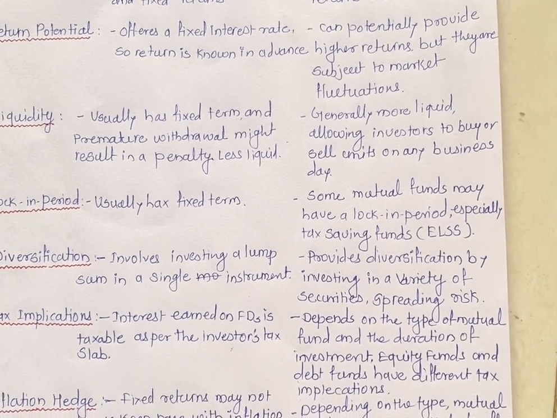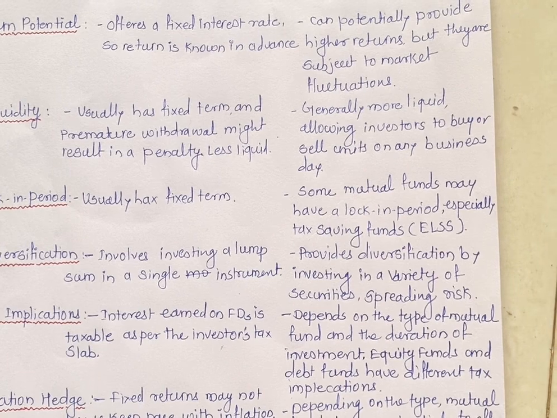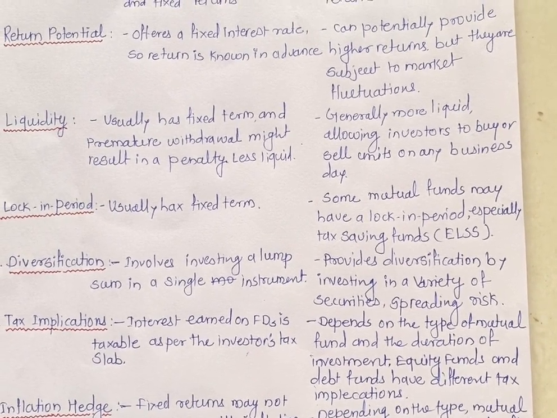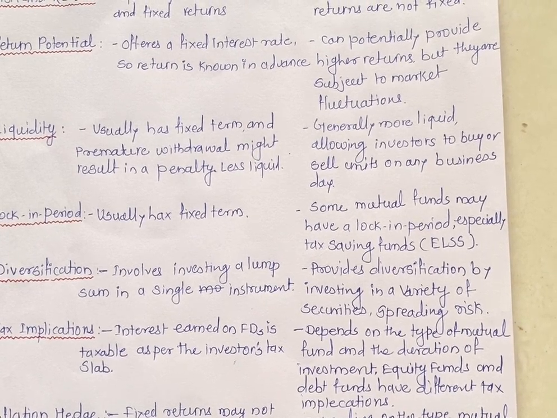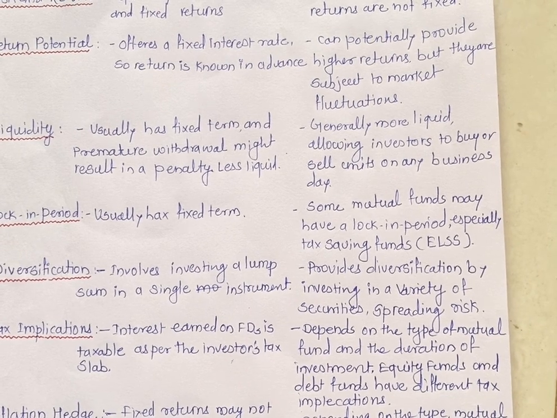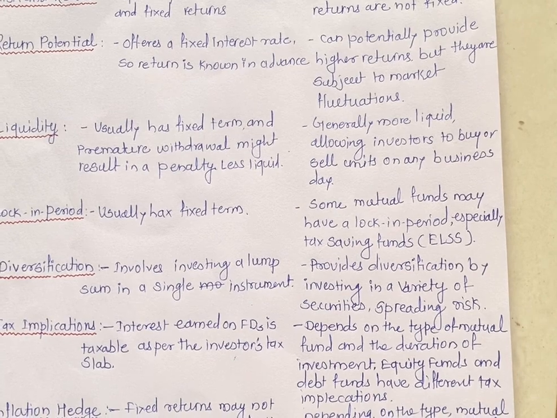The third point is liquidity. FDs usually have a fixed term and premature withdrawal might result in penalty, as they are less liquid. Mutual funds are generally more liquid, allowing investors to buy or sell units on any business day.